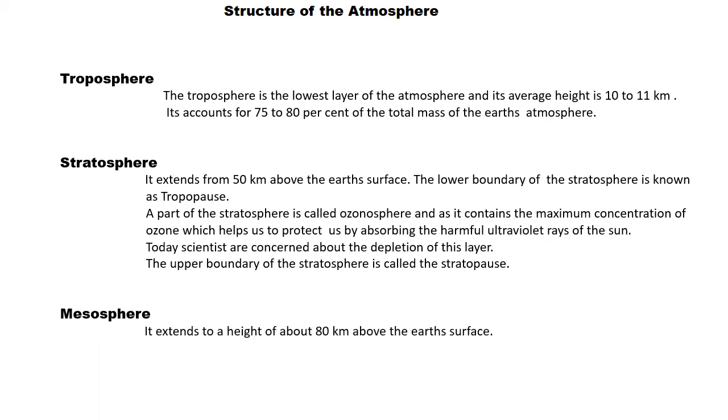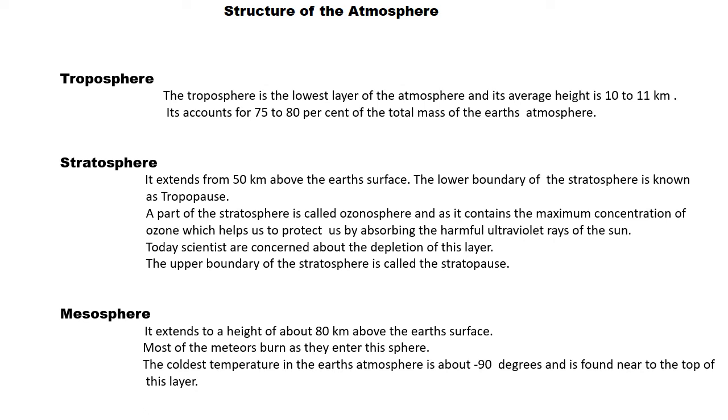Mesosphere. It extends to a height of about 80 km above the Earth's surface. Most of the meteors burn as they enter this sphere. The coldest temperature in the Earth's atmosphere, about -90 degrees, is found near the top of this layer.